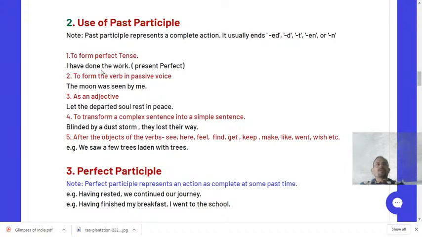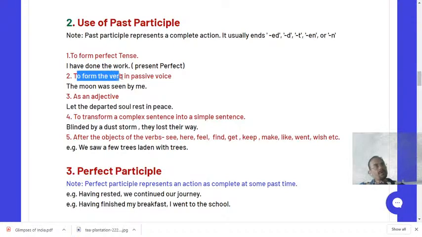Like you can say, whenever we make use of the present perfect tense, like I have done the work, here the present perfect tense is one of the examples of past participle. Understood? So always remember that past participle is the third form of the verb. We can use past participle with the help of present perfect as well as past perfect, like I had done the work, I have done the work. Understood?